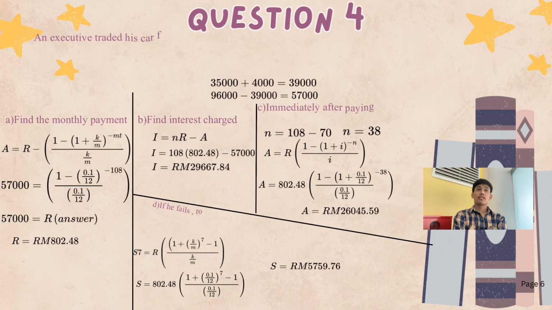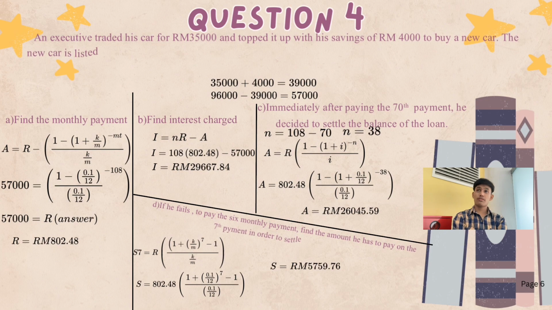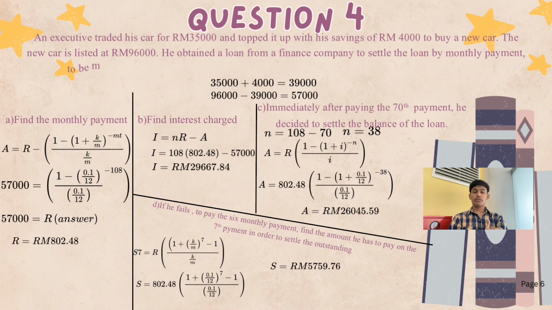Thank you. Hi and Assalamualaikum. I get the fourth question, and the first question said find the monthly payment. First thing first, you need to use the present value formula, and we need to find R, and you calculate the algebra, and you get 802 ringgit and 48 cents.